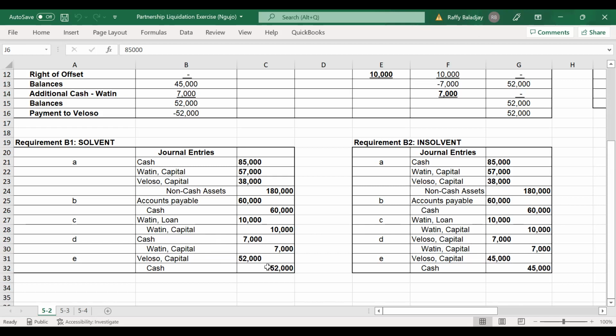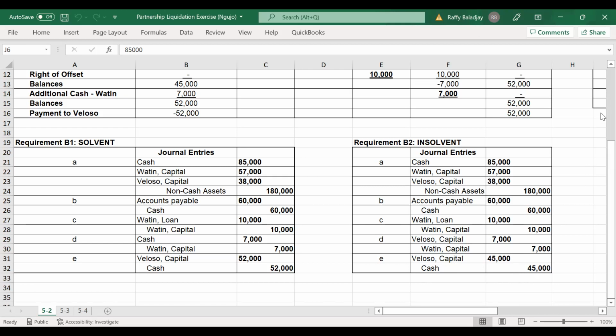And ultimately, the cash balance will be paid to partner Veloso. For the first assumption, debit Veloso capital, 52,000, credit cash, 52,000. Second assumption, partner Watin is insolvent: debit Veloso capital, rather, 45,000, credit cash, 45,000.